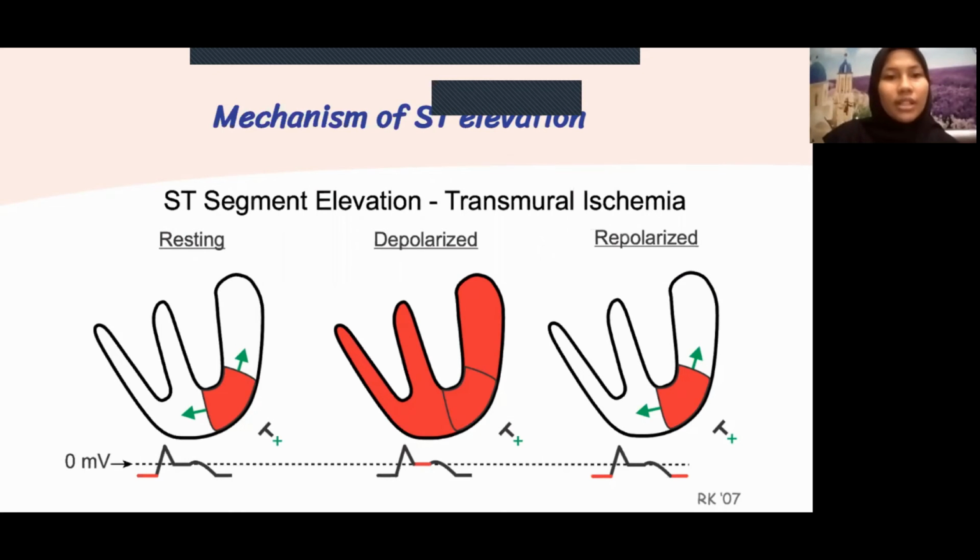When the ventricle becomes depolarized, all the muscle is depolarized during the ST segment. So zero voltage is recorded by the electrode, the red line after the R wave. When the ventricle is completely repolarized after the T wave, the baseline is once again negative as in the resting state. Therefore, the net effect of the depressed baseline voltage is that the ST segment appears to be elevated relative to the baseline, the last one. That's all from my part.